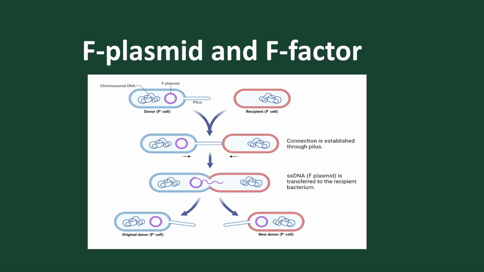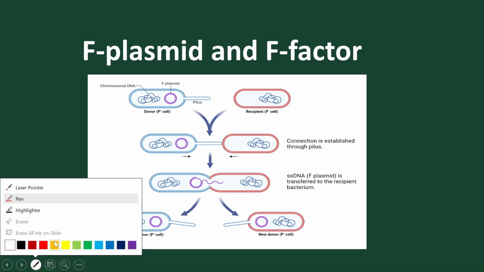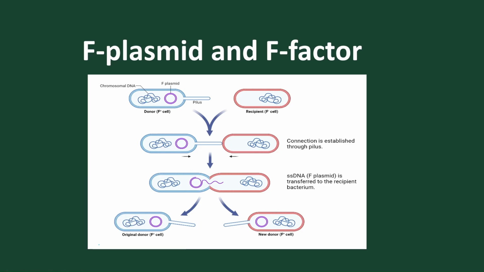Let's discuss. For example, suppose this is the plasmid present, and as we have discussed, this bacteria contains the plasmid, so the conjugation tube is present. Here no plasmid is present, so no conjugation tube. So F minus has no plasmid, F plus has it.